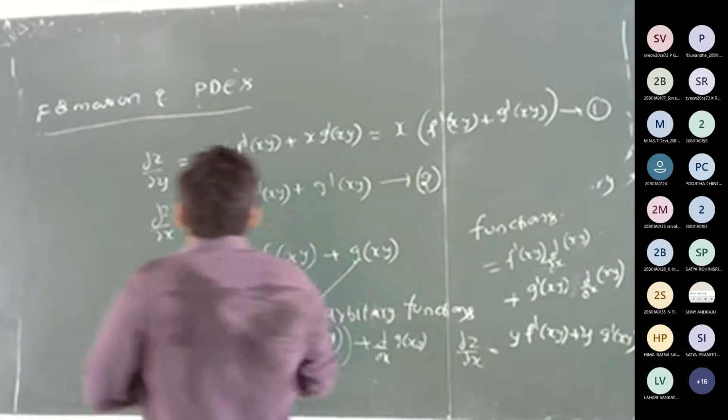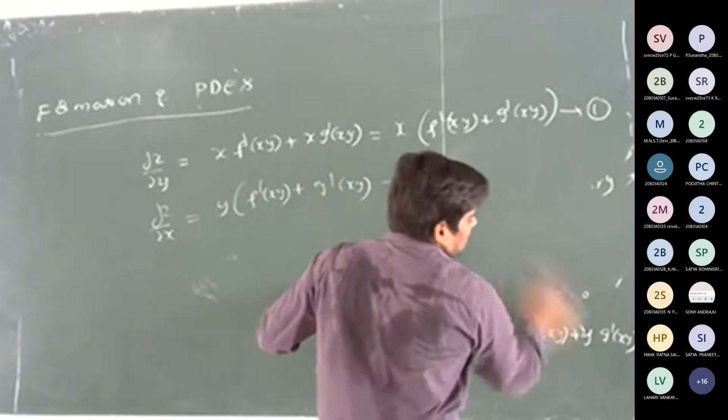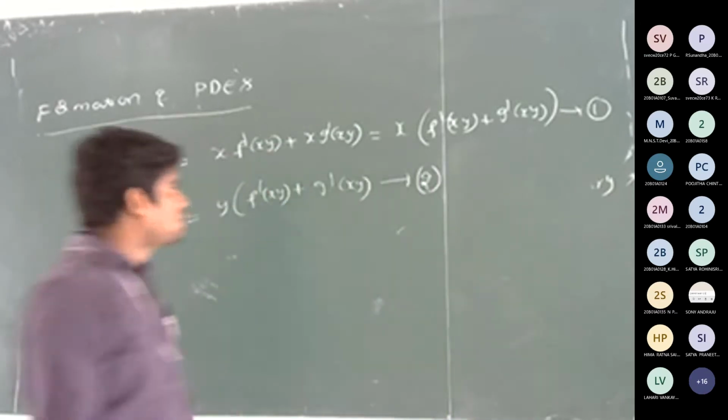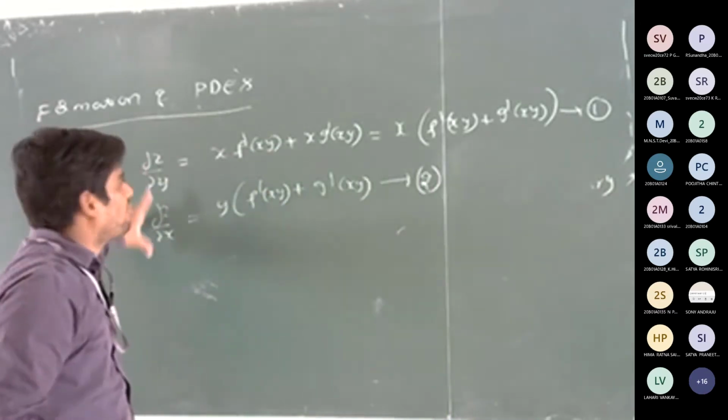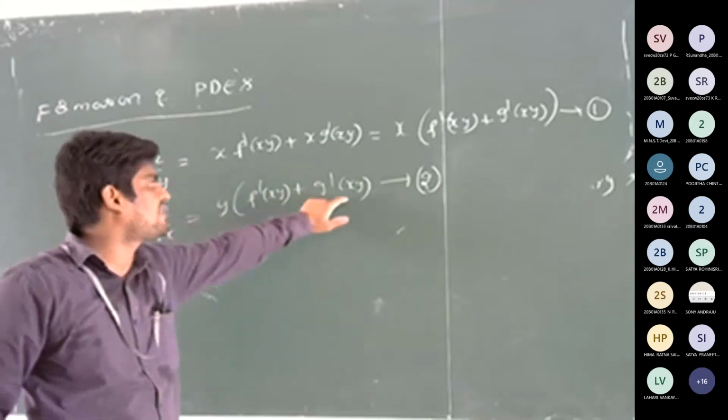So our aim is to eliminate the arbitrary functions, means f, g, f dash, g dash, f double dash, g double dash. So from these two, from 1 and 2, how to eliminate f dash of xy plus g dash of xy?